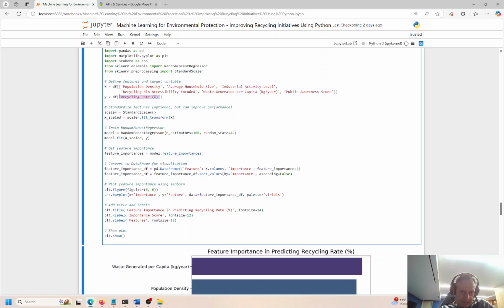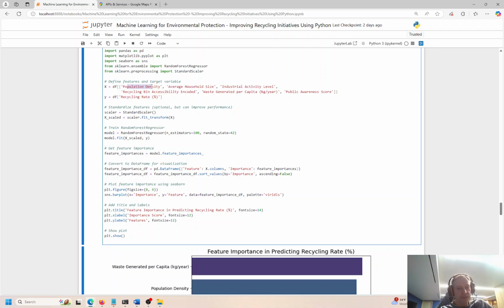Okay, so in the first experiment, I asked what's the optimal route for the vehicle to pick up all the recycled materials and not drive excessively, right? You drive the minimum distance and you fulfill the task of picking up all the recycled materials. That was successful. Now we want to see, if we look at the feature importances, which of these independent variables have a high statistical impact on this feature right here, the recycling rate percent.